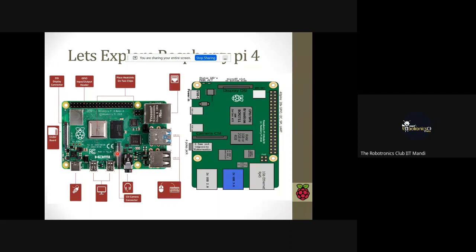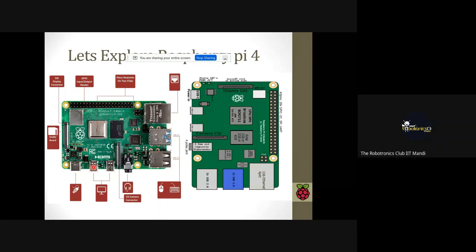And this is our camera port. Suppose you are working on OpenCV and you need a camera, then you can install your Raspberry Pi camera from here. And if you want an external display, suppose you want to connect your monitor with the Raspberry Pi board, then you need to connect with an HDMI cable.